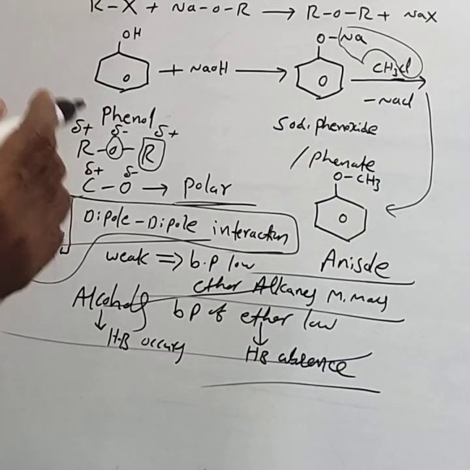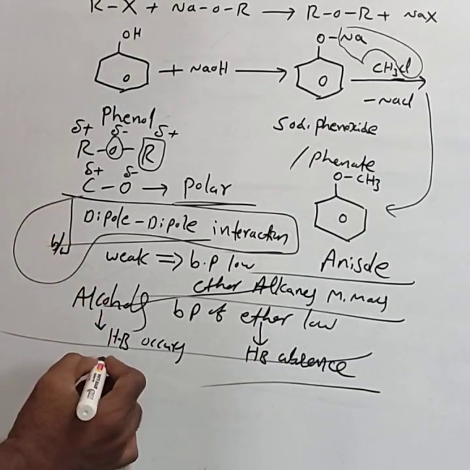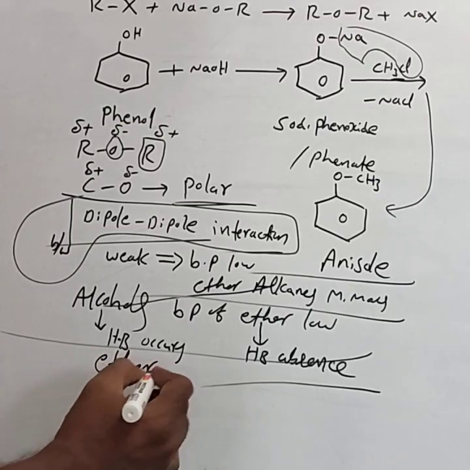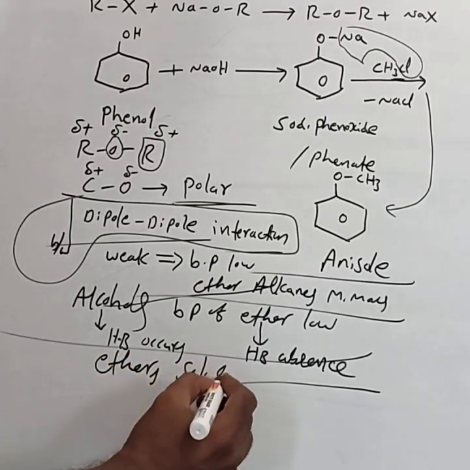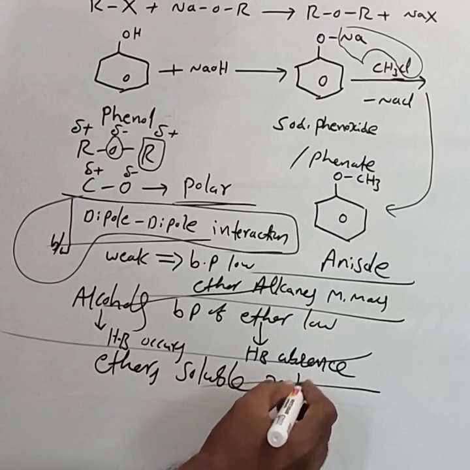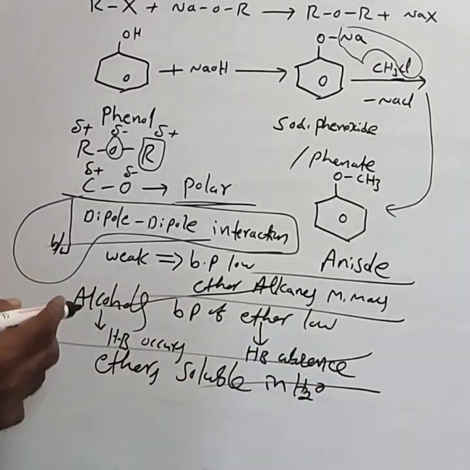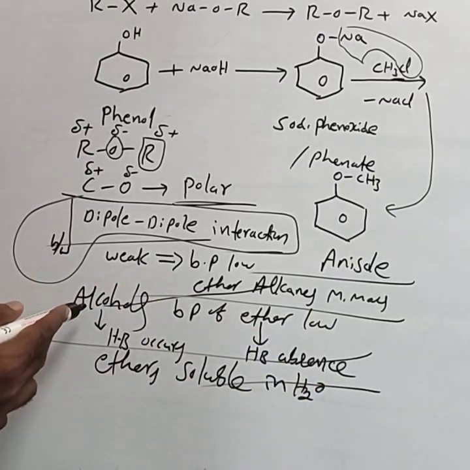Ethers are soluble in water, like alcohols, which are also soluble and miscible. Miscible means soluble. Why are ethers soluble in water?